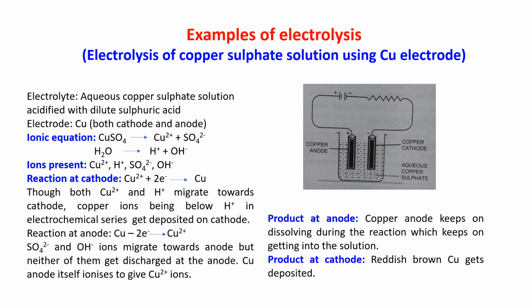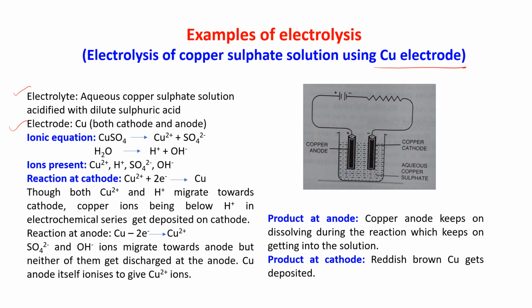Now see what is happening. The same electrolysis of copper sulfate, but using copper electrode. The previous one was with platinum electrode. Now we are using copper electrode. Now the electrolyte is aqueous copper sulfate solution acidified with dilute H2SO4 acid. Electrode: copper, both as cathode and anode.